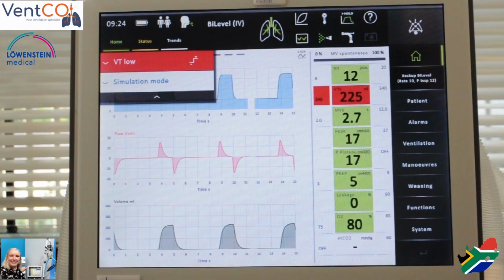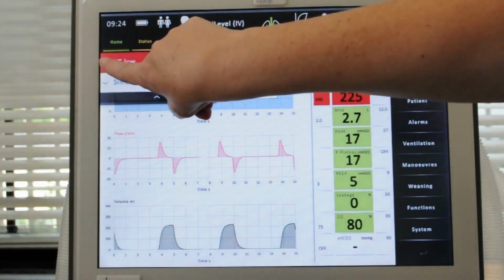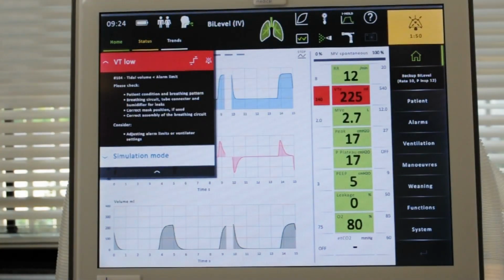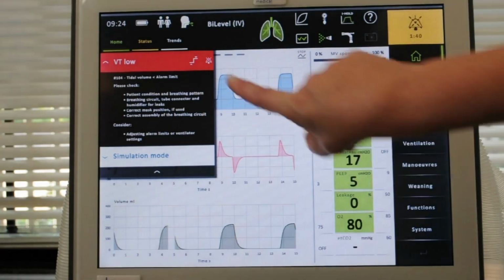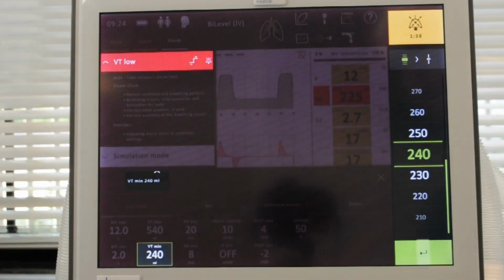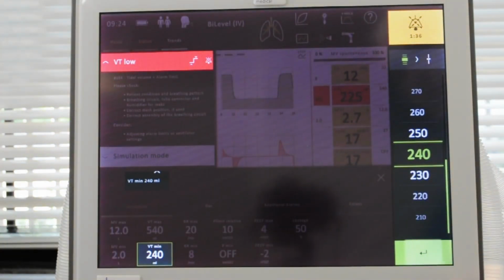On the left-hand side of the screen, you will see the alarm message VT low, which was the current alarm that was sounding. If you open that window, it will show you possible reasons why the alarm was sounding and to consider some options to eliminate the alarm. There is also an upper and a lower scale next to the message where you can access your alarms as well to adjust them.